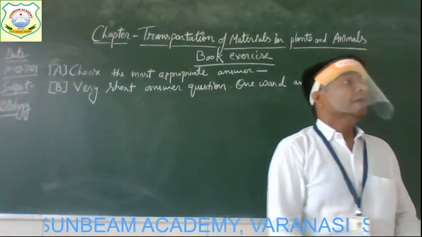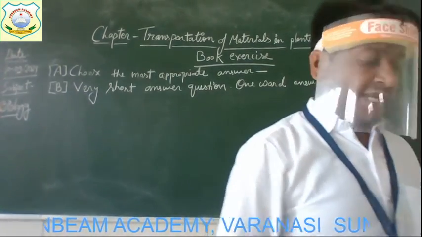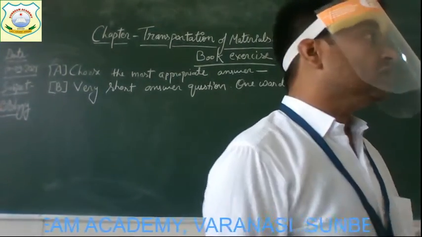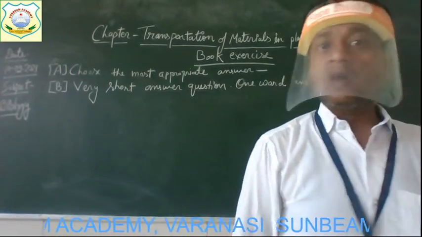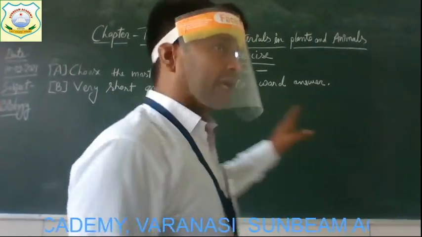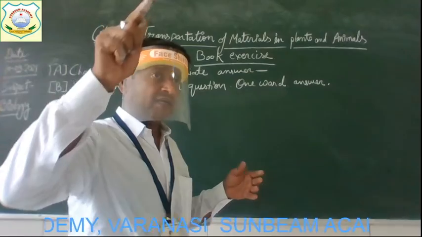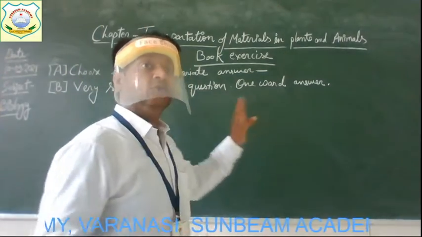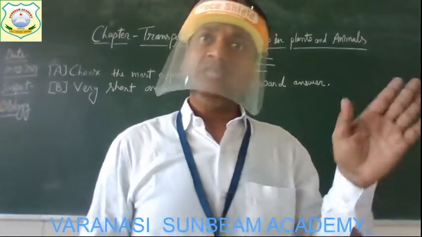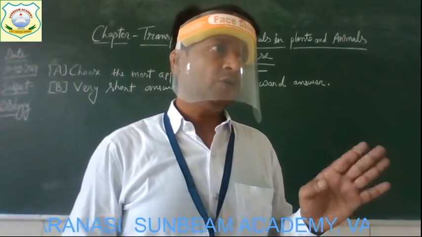Alright, so exercise A and exercise B you will do only in your book, not in notebook, because in A you have to mark the correct tick and in B you have to write only one word answer. So these you can easily do in your book.